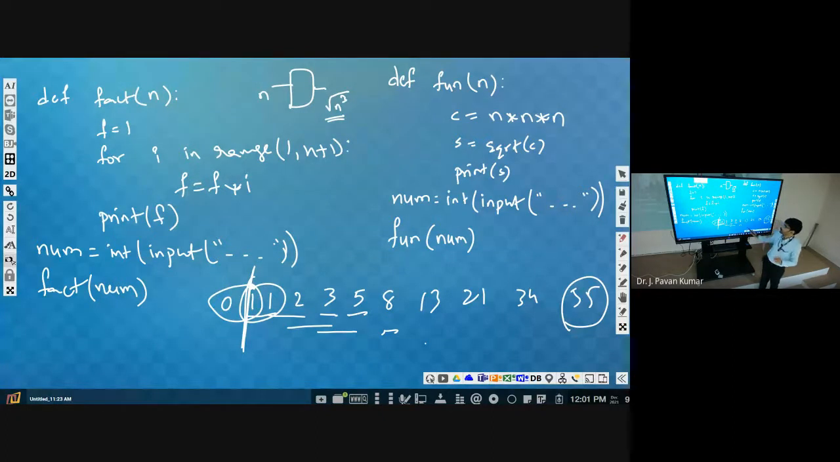Okay. Now let us define the function called Fibonacci. Okay.